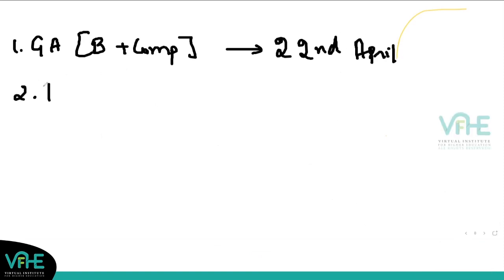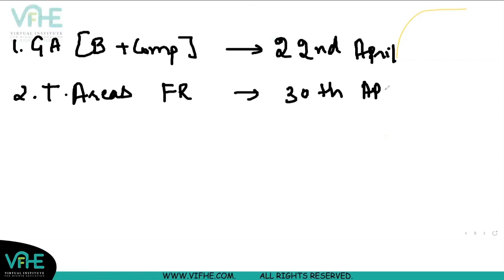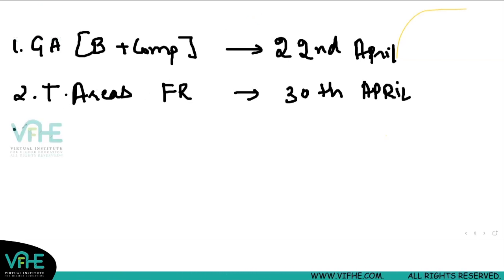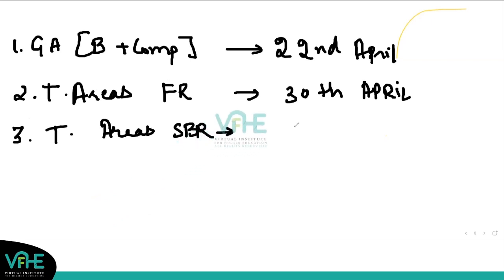Technical areas of FR to be completed by 30th of April, where IFRS 9 is really very important, okay, and revenue is very important. Then technical areas of SBR to be completed by 3rd of May.